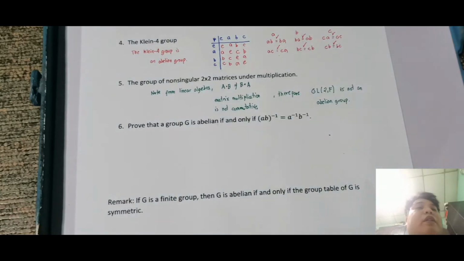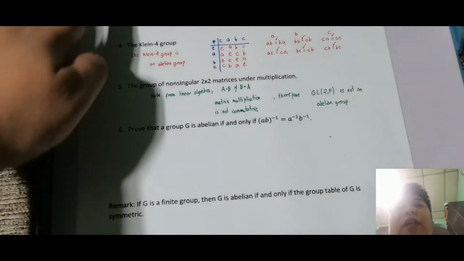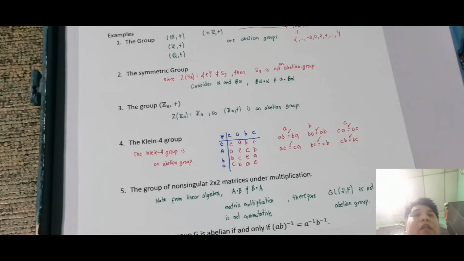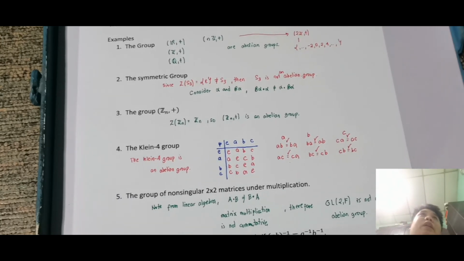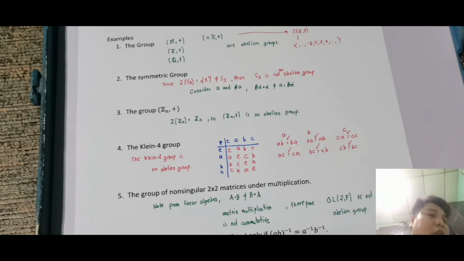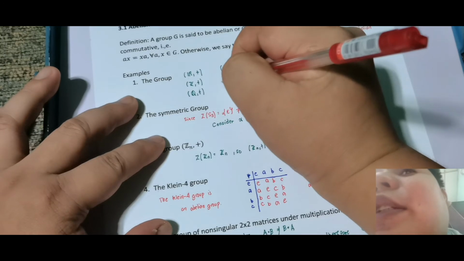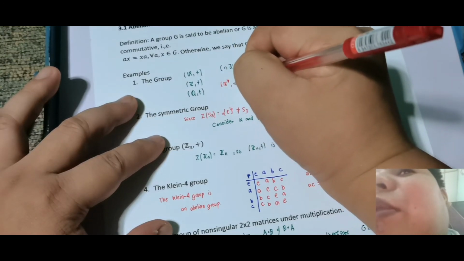Okay, so next, balikan natin itong mga to. Tandaan, the groups R, plus, Z, plus, Q, plus, are abelian groups. So, ano ba yung pwede nating idagdag dito? Nadagdag ko last time ang R asterisk, multiplication.